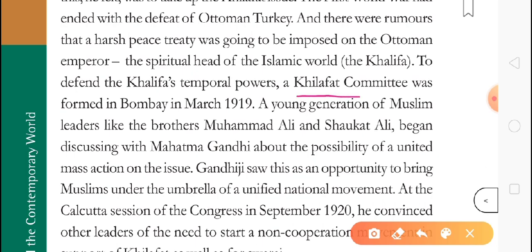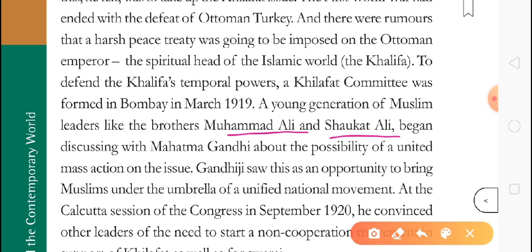So the Khilafat committee was made. The Khilafat committee included all Muslim leaders, in Bombay in March 1919. A young generation of Muslim leaders like Muhammad Ali, two brothers, Muhammad Ali and Shaukat Ali, were discussing with Mahatma Gandhi the possibility of united mass action on the issue.